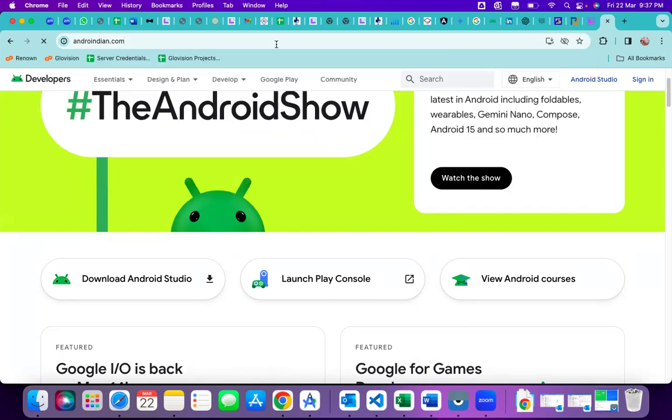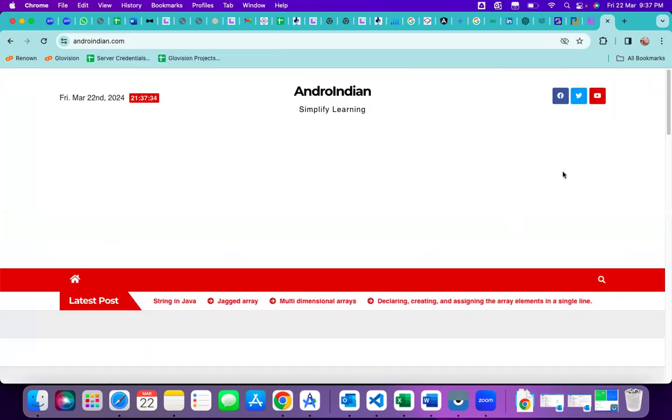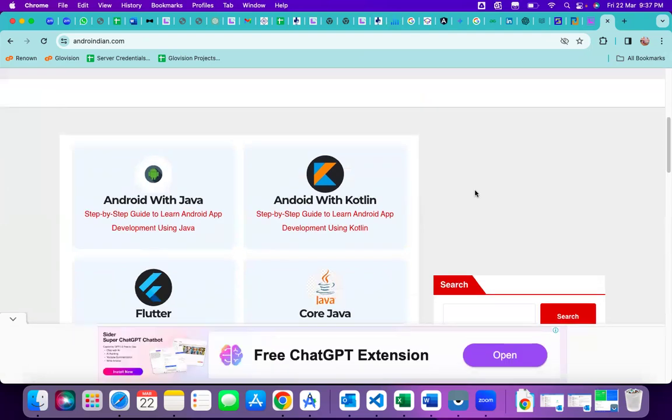So this is the website. Here you can access all the data, with Android with Kotlin or Android with Java, both in detail. Right, hope this is clear. Then we will connect in the next class tomorrow.